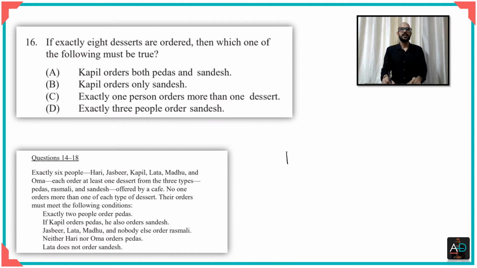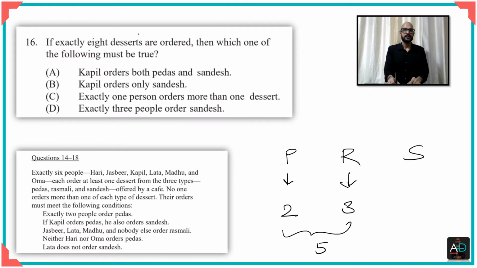Okay, so we have peda and we have rasmalai and we have sandesh. So I'm saying the names of these sweets every single time. Anyway, some things are fixed. We know that rasmalai is ordered by 3 people. Pedas are ordered by 2 people. That's a total of 5. It says exactly 8 are ordered, which means this has to be 3 because the total has to be 8. So this will have to be 3.